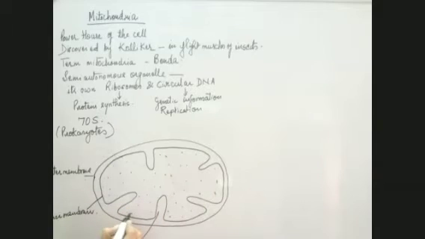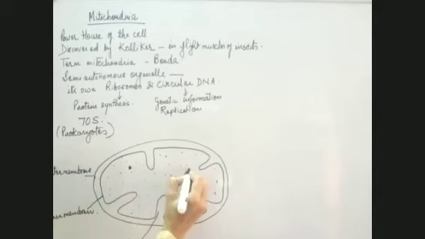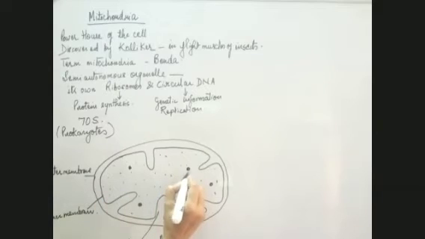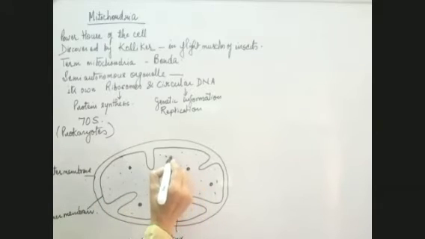This is all matrix. Then we have the special structures in them, which are ribosomes. Besides this, we have the DNA, which is a circular DNA.